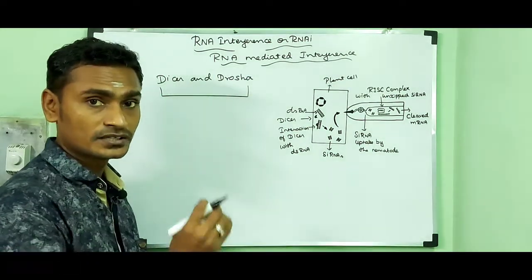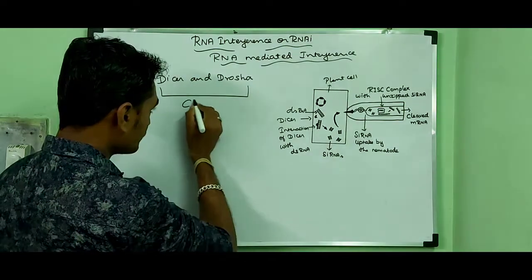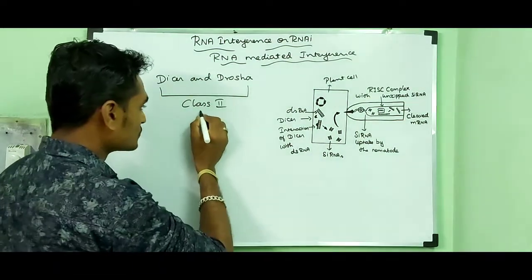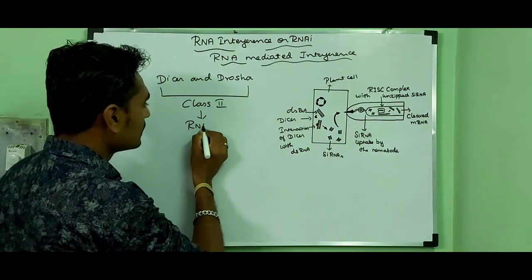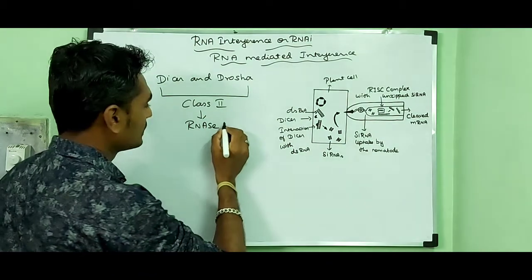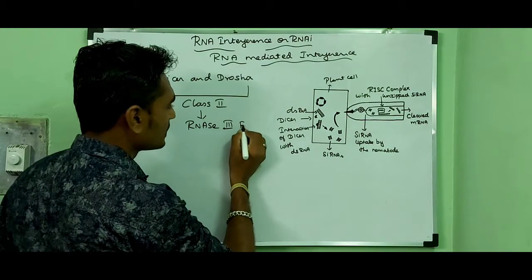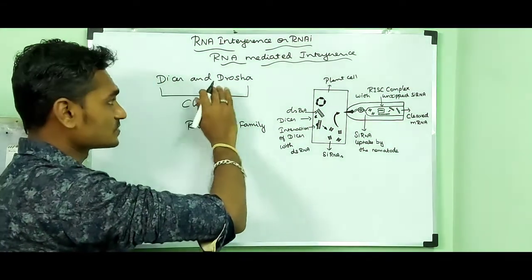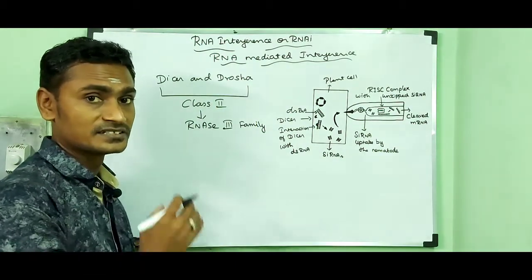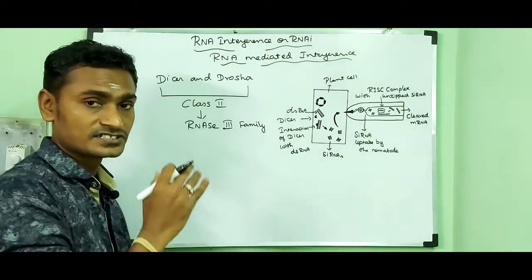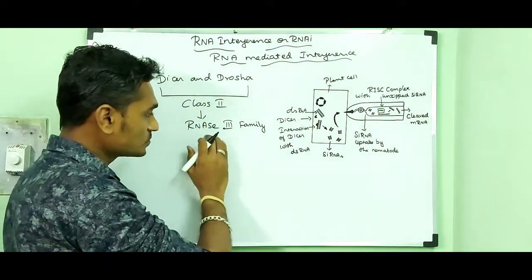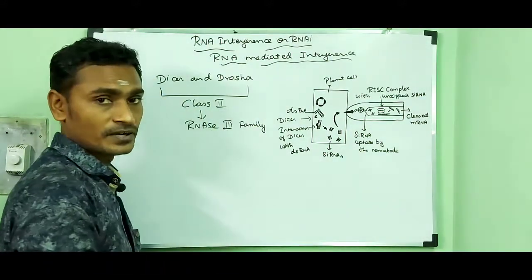These enzymes are class 2 enzymes which belong to the RNase 3 family. So Dicer and Drosha are the enzymes that can initiate the RNA interference pathway.